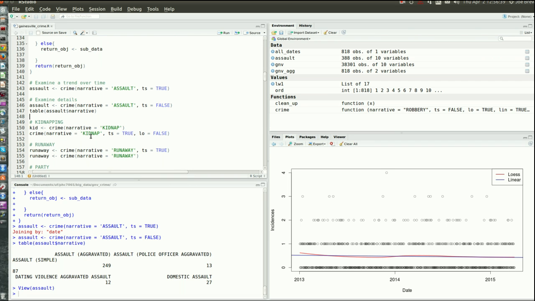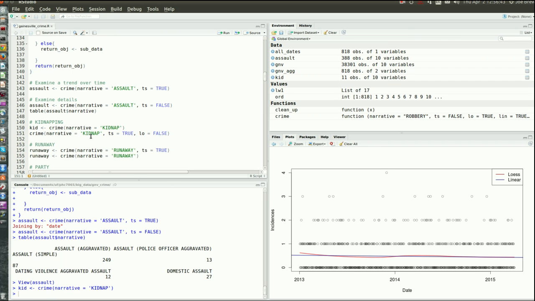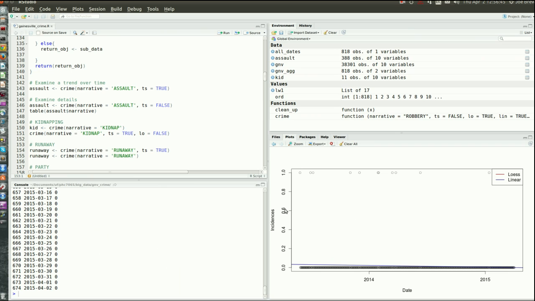If you're a paranoid parent, you might be concerned about something like kidnapping. So we could make a data frame called kidnap and look at the incidence of kidnapping, and you can see that it's 0.00001, 0.00001. So the probability is pretty low. This blue line tells us the trend. It starts low and it's gone even lower.